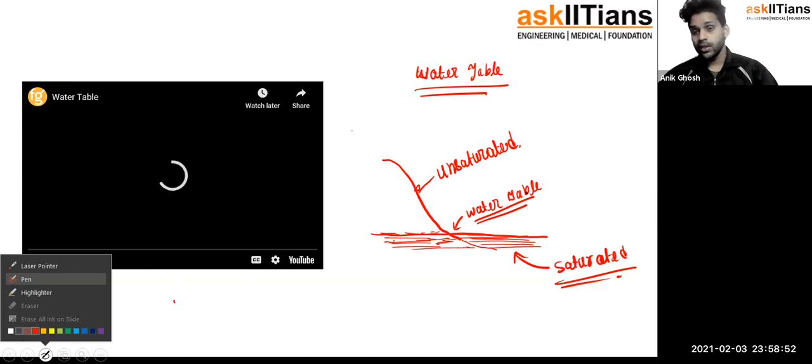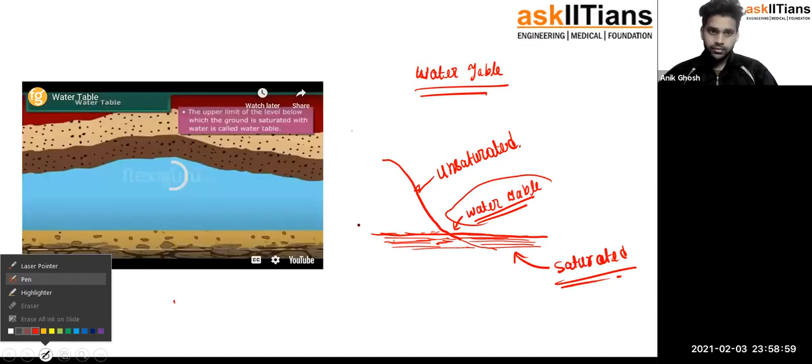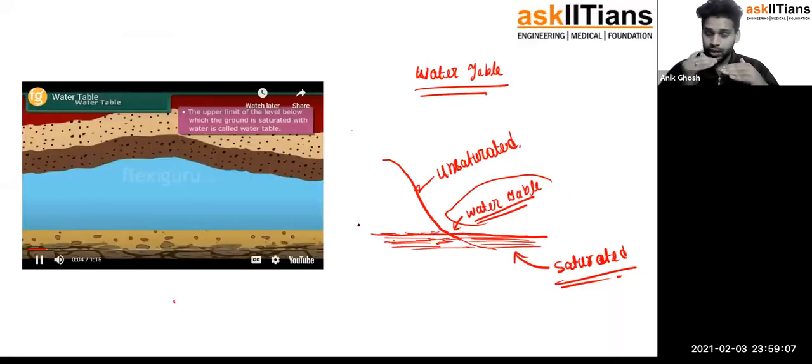Okay. So what happens is this is called the water table. Okay. Now, okay, it's done. So the layer below which the ground is saturated with water, that is called the water level, the water table. And now we just continue the video.